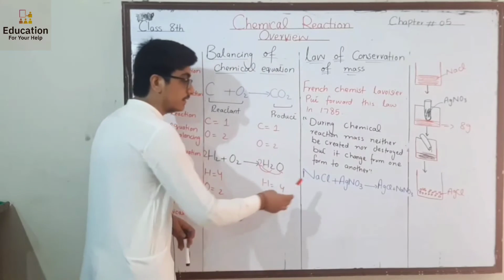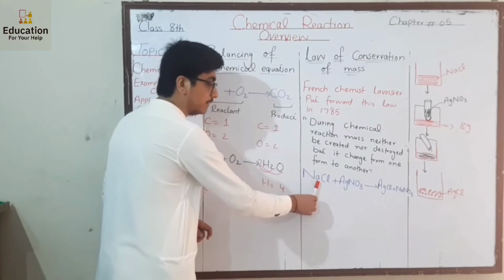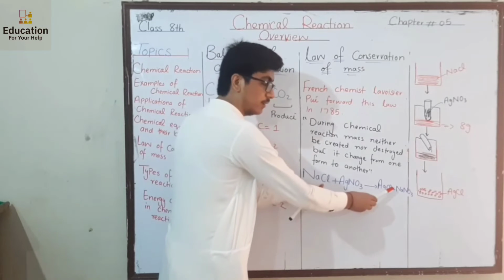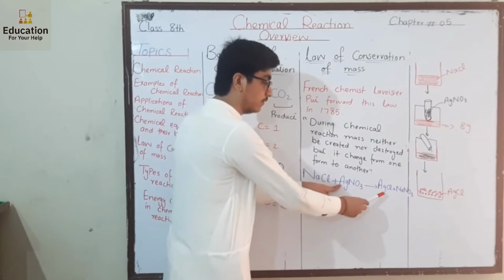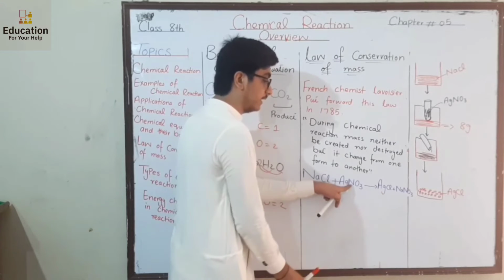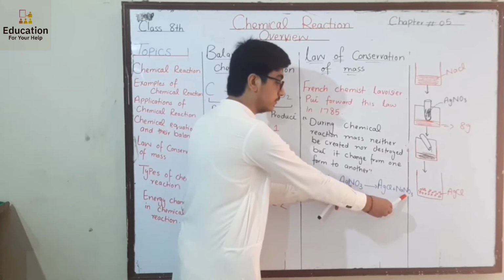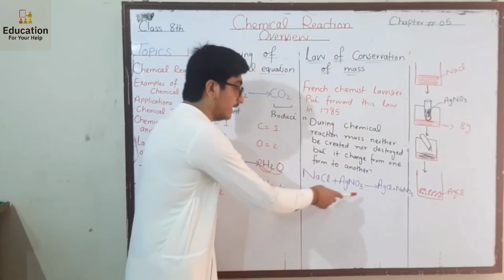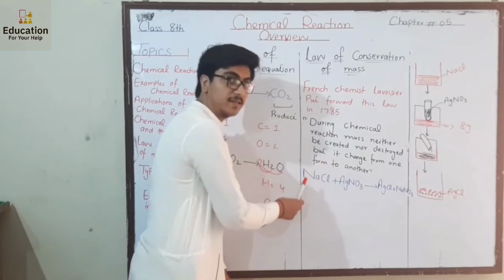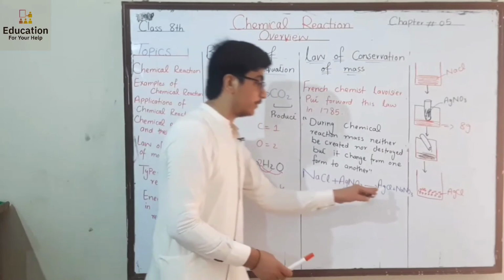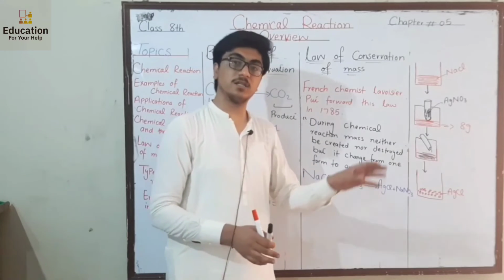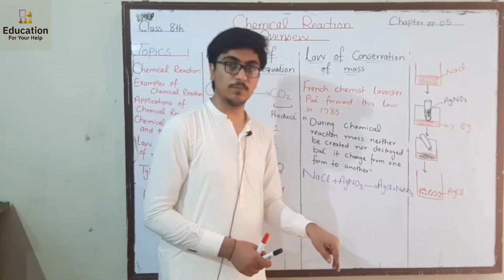You can see here on the reactant side how many sodium are present? 1. On the product side, 1. How many chloride? 1. On the product side, 1. Silver 1. On the product side, 1. Nitrogen 1, here is 1, and oxygen is 3, and here is 3. So the number of atoms on the reactant side and the product side is the same, so mass can neither be created nor destroyed is proved, but it changed from one form to another.